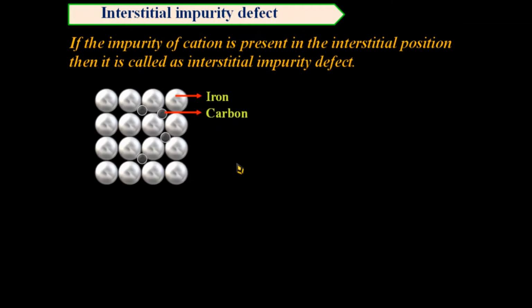As a result of this, a new compound, which we call here an alloy, is formed, and that is well known as stainless steel. But as these carbon atoms are present as an impurity, it is called interstitial impurity defect.